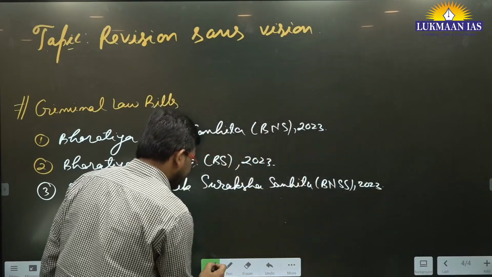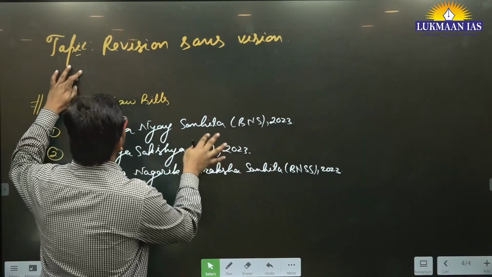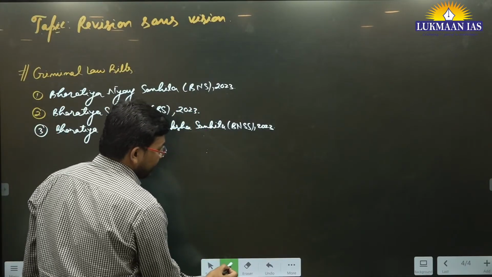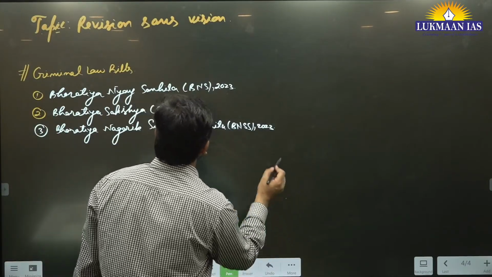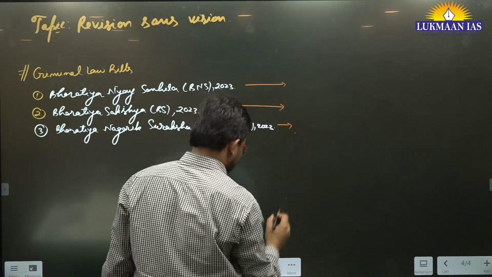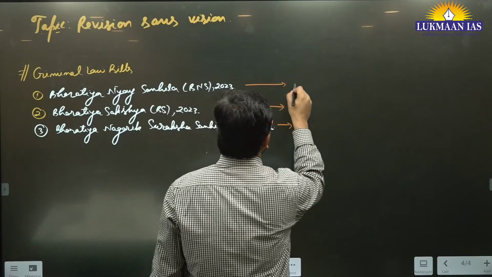These three bills have been passed by the Lok Sabha now. Earlier they were passed through the Rajya Sabha, and these three bills are going to replace the existing criminal laws. Which criminal laws are they going to replace?